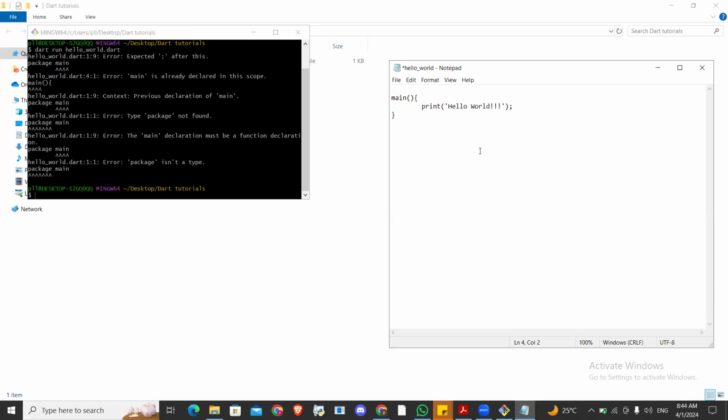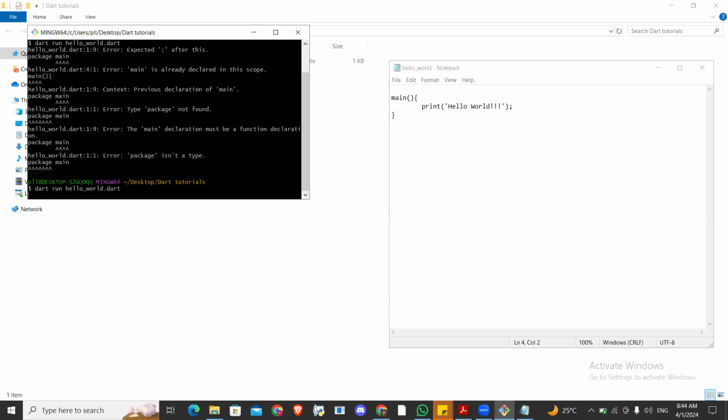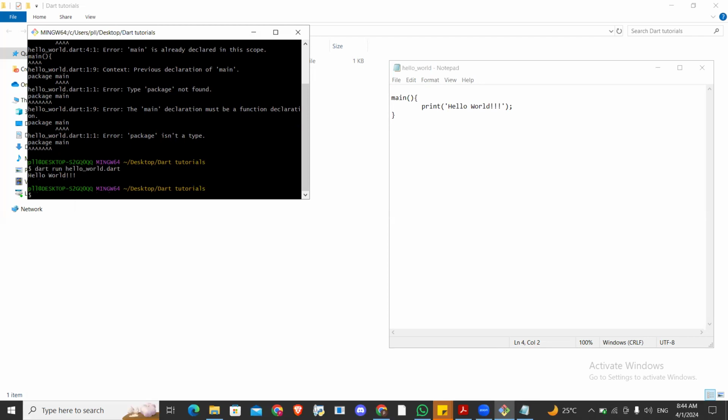So I removed that package, I save, I come back here and I run this thing again. Oh, okay. You can see now it's saying hello world. It's printing what I wanted. I've been writing a lot of languages, and sometimes this thing mess up in our head. Before I said package main in Go, you must put that package. But in that, it is not like that. Some languages might have different syntaxes.